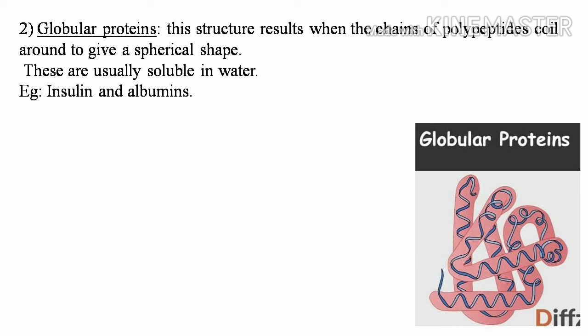If you see a spring, the globular proteins are similar to it. These globular proteins are generally soluble in water. The examples of globular proteins are insulin and albumin.